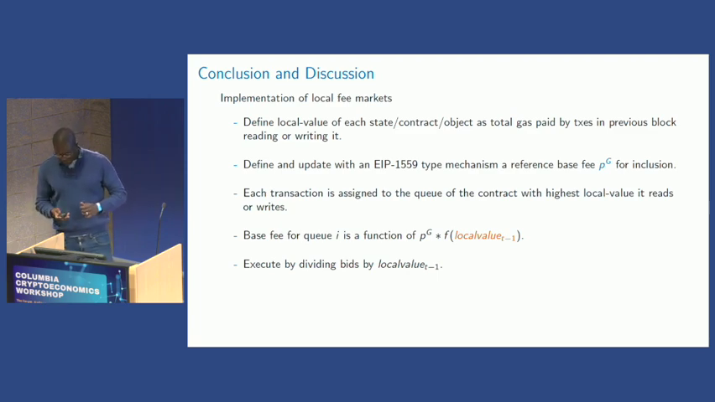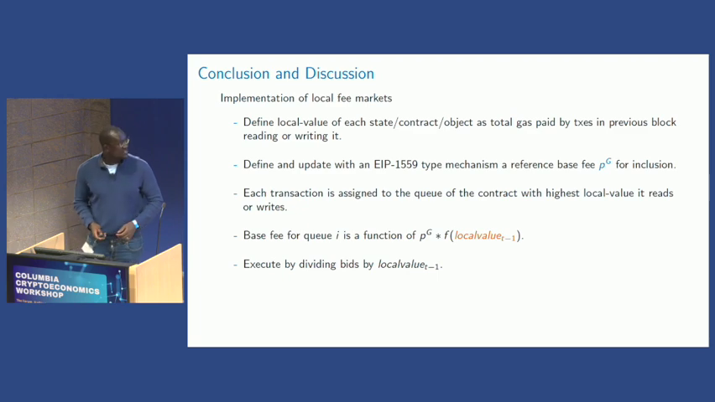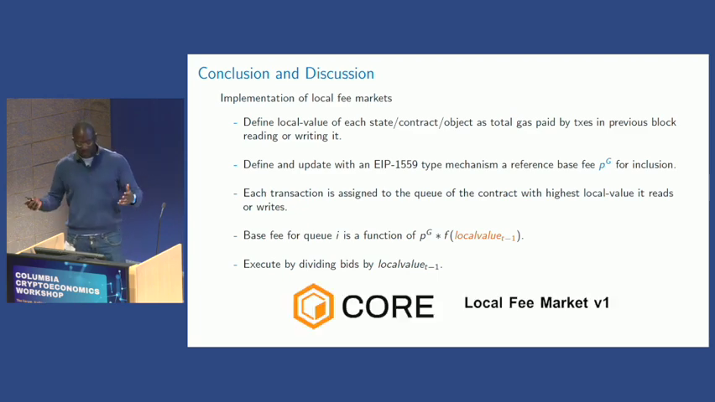And you can execute them by dividing bids by local value. For example, if you don't want to do different prices, but just relative execution. So there are some examples. So there is the core blockchain that is working on applying some of these ideas.